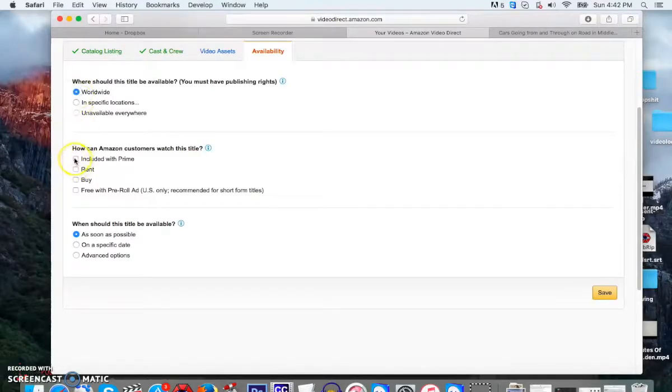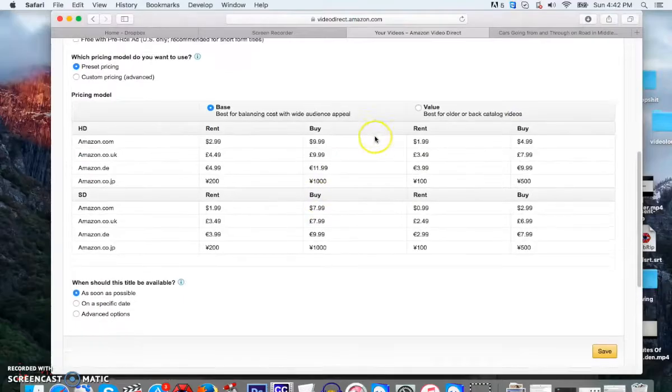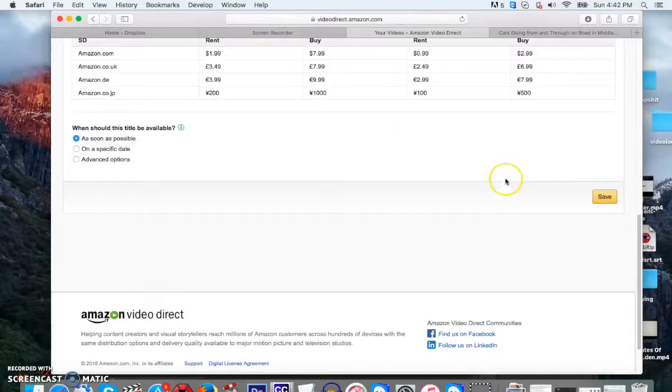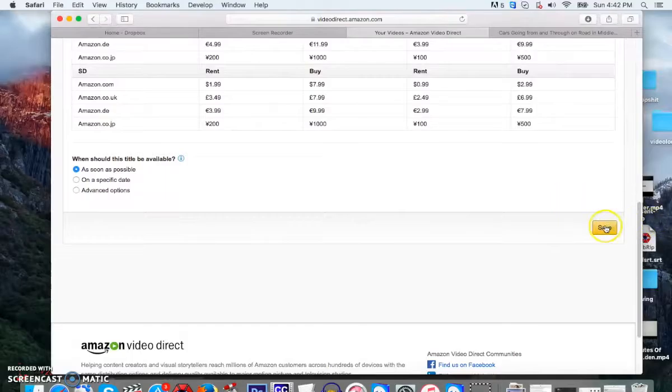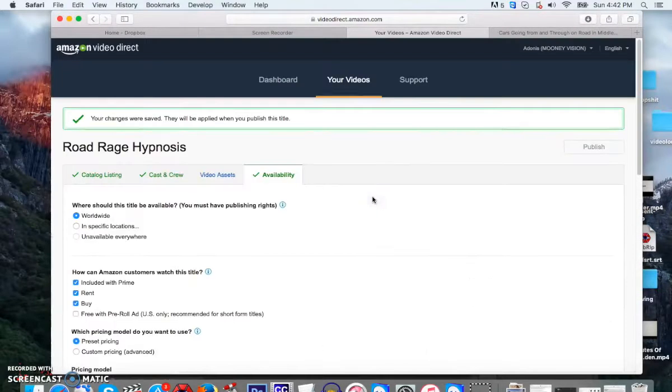We're going to highlight worldwide, and we're going to highlight included with Prime. We're going to highlight rent, and we're going to highlight buy. Okay? And over here, you're going to click where it says value, and make sure where it says as soon as possible, when it's available, make the S highlighted, and just press save. Okay, see, it's pretty easy so far, right, guys?